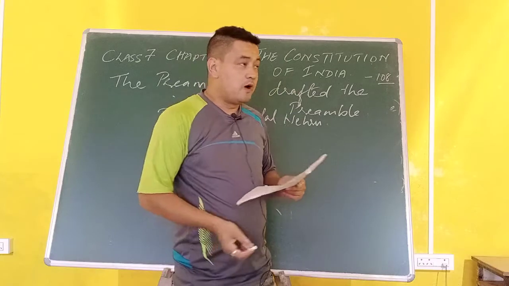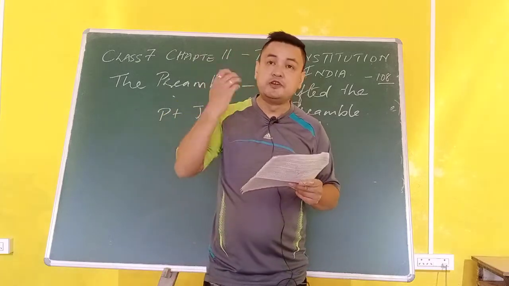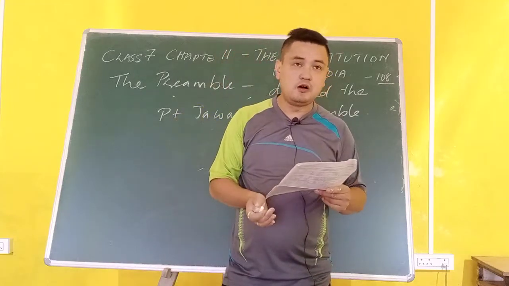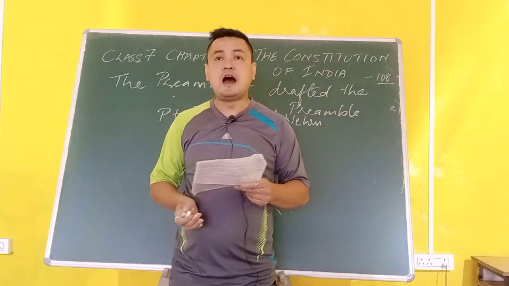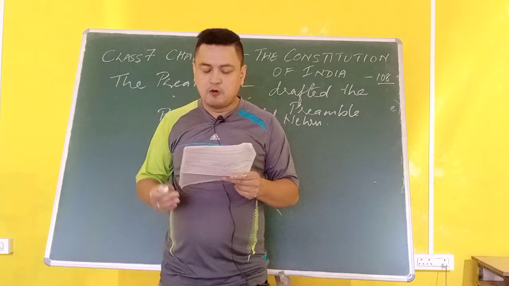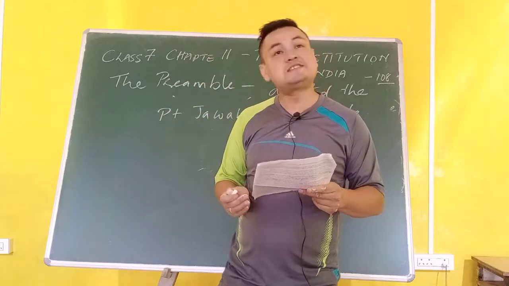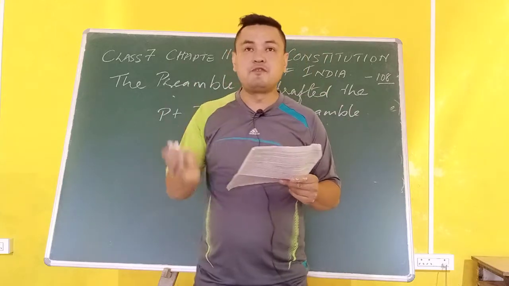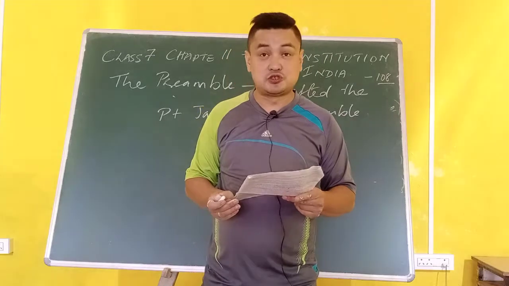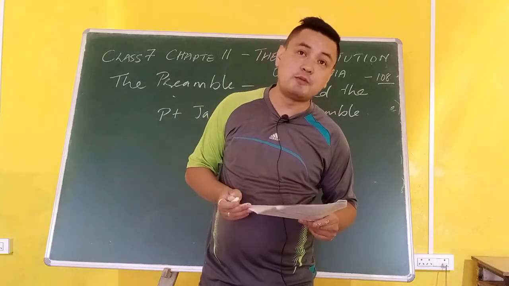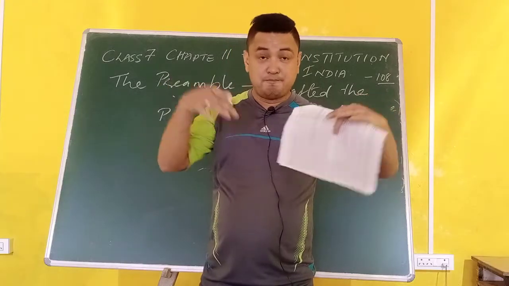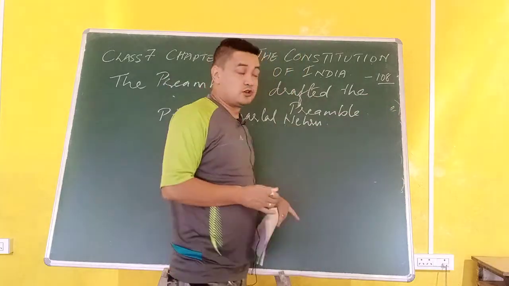And why he drafted it is that he had a vision of what should be put in the preamble, and what rights, what liberties, which means freedom of choice, what justice, and what privileges, which means benefits, should be given to the people of India in the Constitution book. So we are talking about fundamental rights and fundamental duties which are imbibed in the Constitution of India.